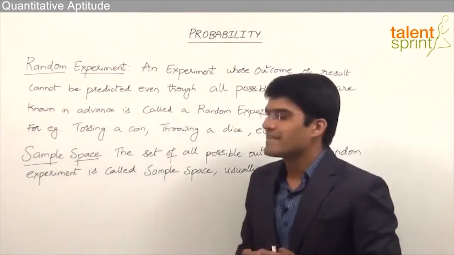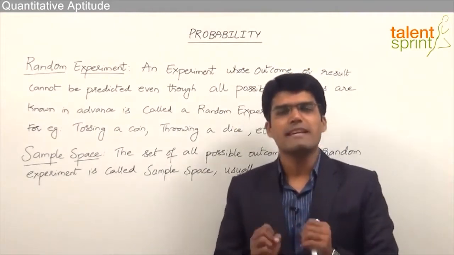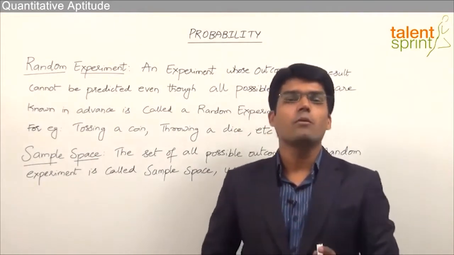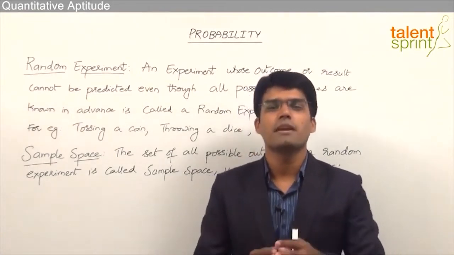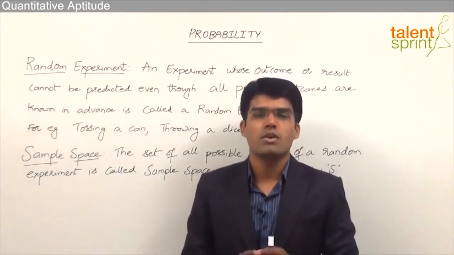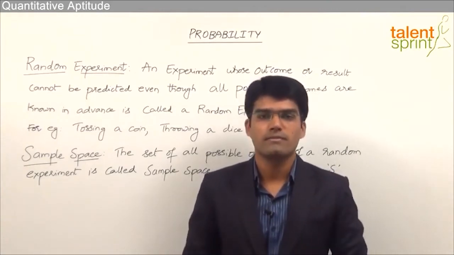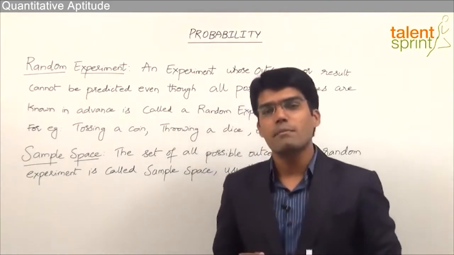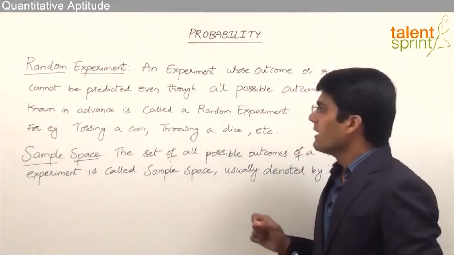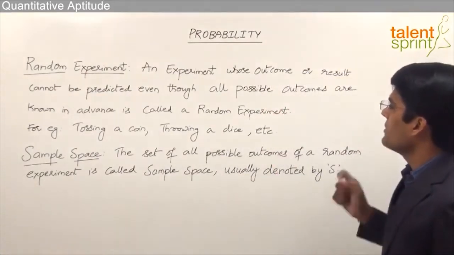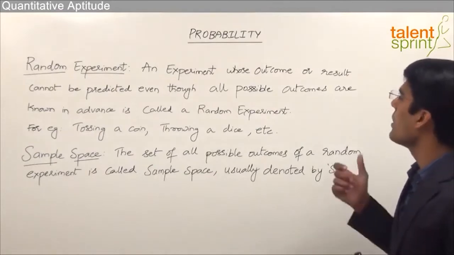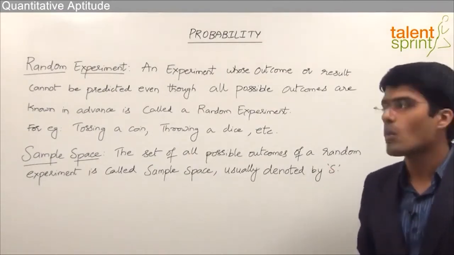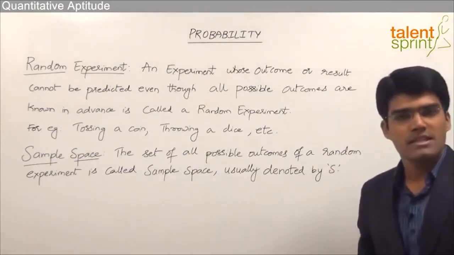The first one here is random experiment. Now before we take random experiment, let us understand what is meant by experiment. Experiment in general is nothing but an operation or an event which has got some well-defined outcomes. Let us now see what is meant by a random experiment. Random experiment: an experiment whose outcome or result cannot be predicted even though all the possible outcomes are known in advance, is called a random experiment.